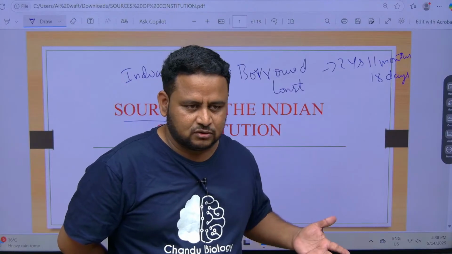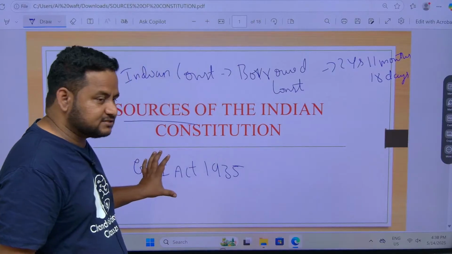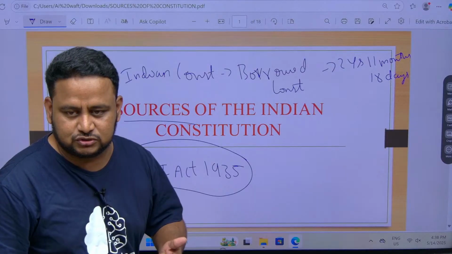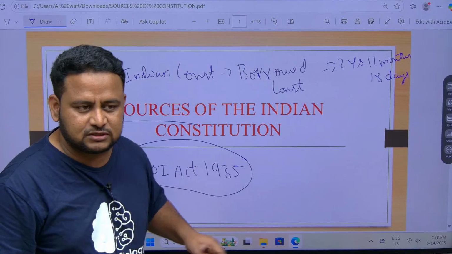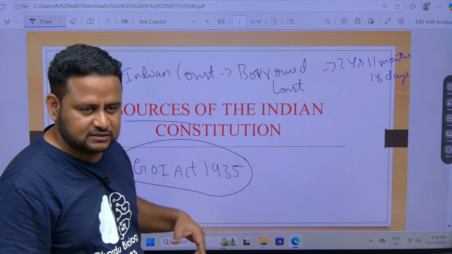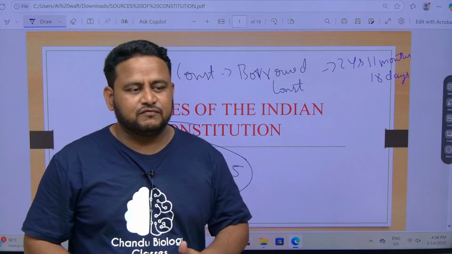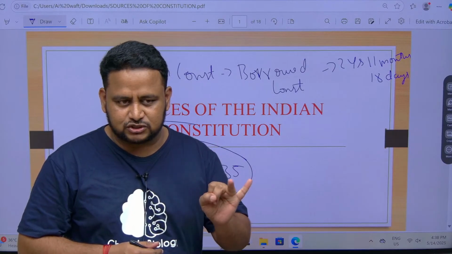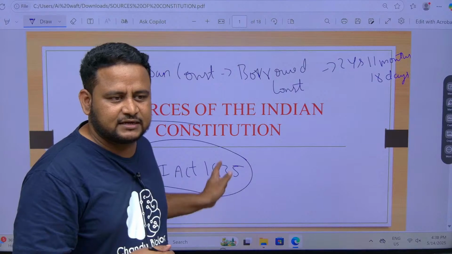Who? The British. So one of the major acts is Government of India Act 1935. This is the biggest source of the Indian constitution. If they ask which is the biggest source, Government of India Act 1935. This has been asked in many examinations: which is the biggest source of the Indian constitution? It is not the British constitution, it is not the US constitution, it is Government of India Act 1935.